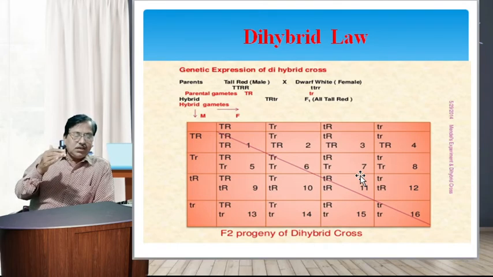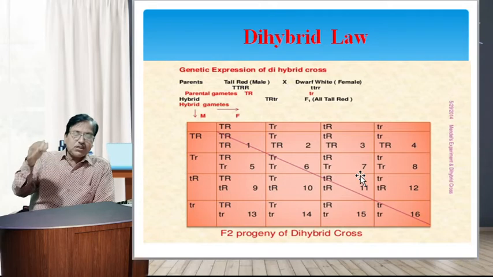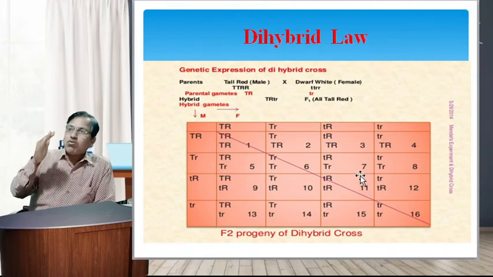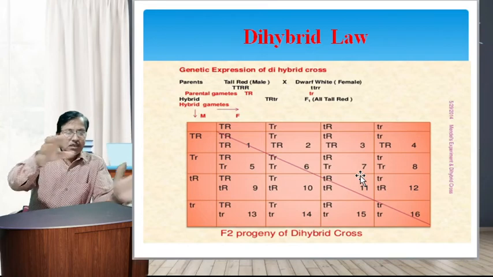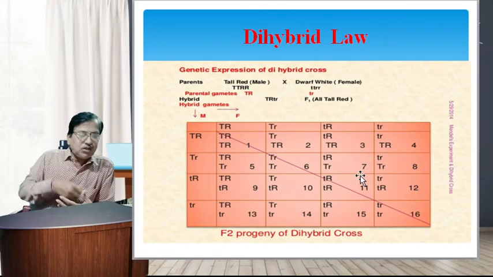Third, the allele small y may be associated with the allele capital R to give rise to the small y capital R combination. And fourth, the allele small y may be associated with the allele small r to give rise to the small y small r combination. This is also shown schematically in the Punnett square to prove it.